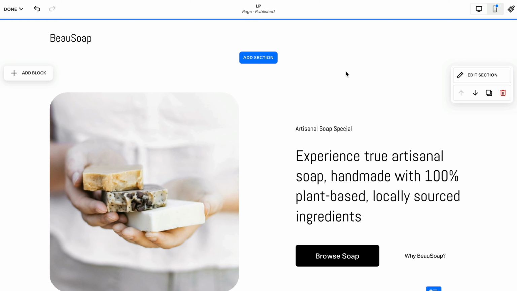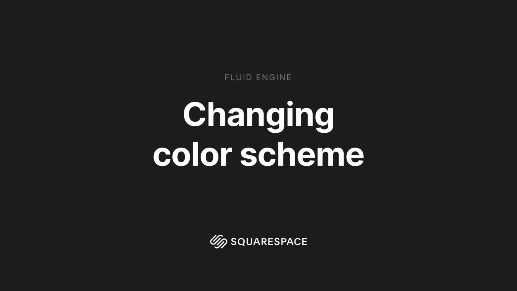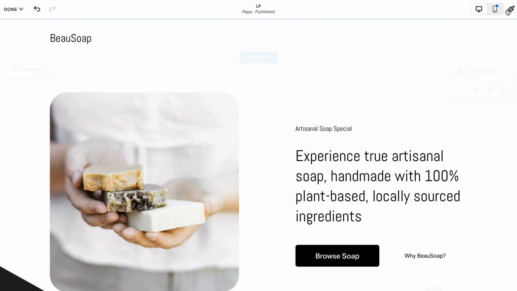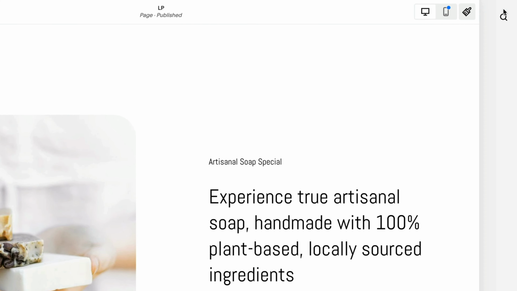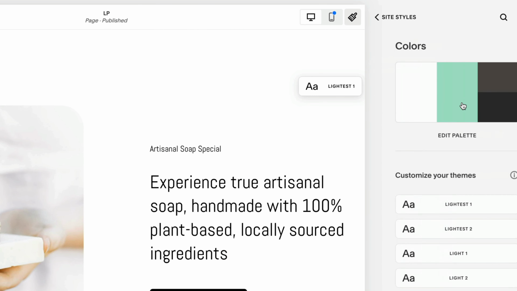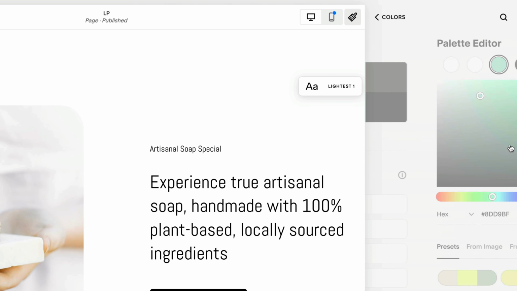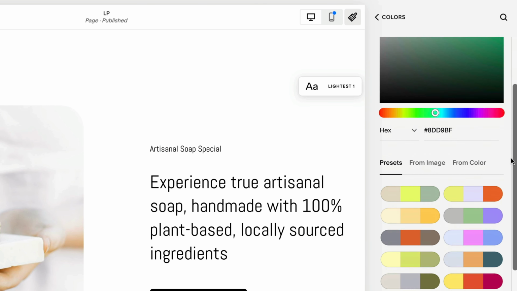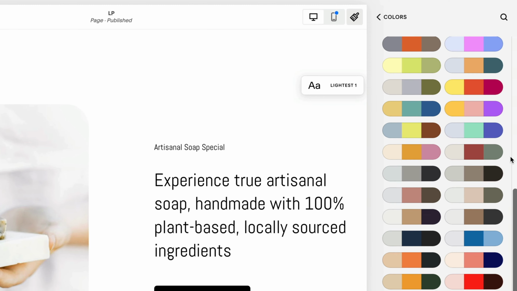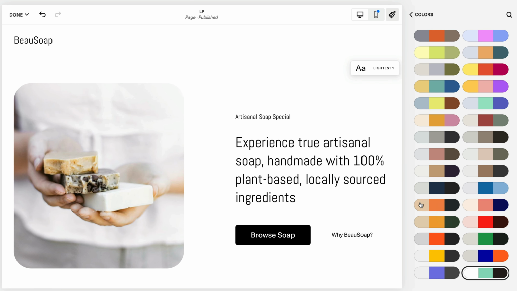It looks great, but now we want to add a little bit of color. First thing we're going to do is head over to the Site Styles tab, and we're going to head over to Colors. So this is our current palette. I'd like to edit this palette. I'm after more earthy, natural tones that'll match a soap brand. I quite like the orange here, the little bit of brown, and this little color here.